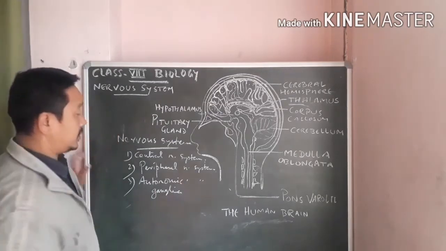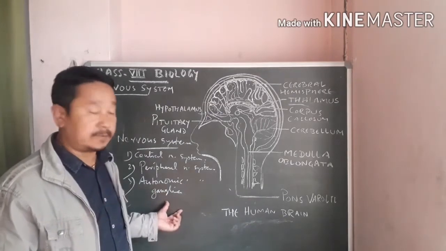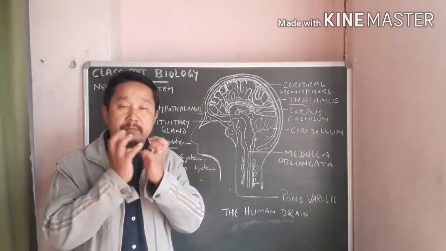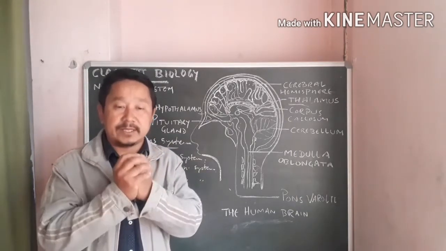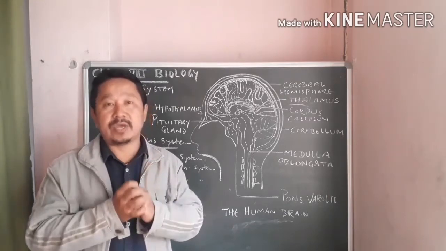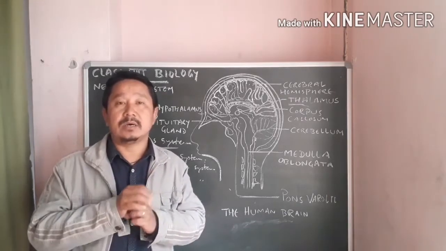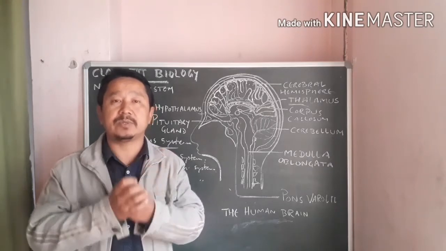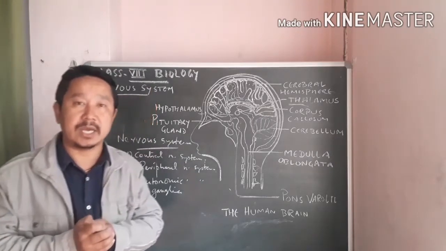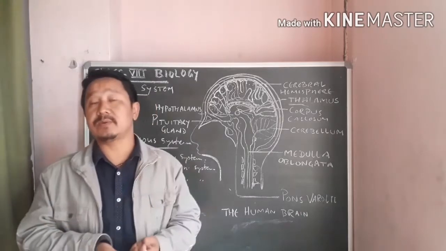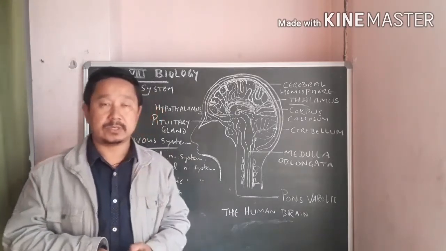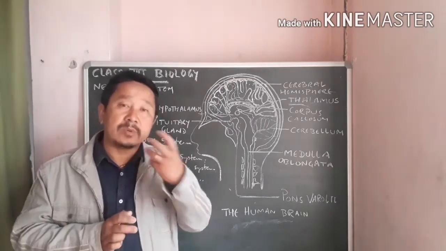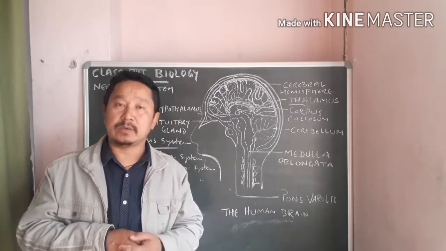Ganglia is the plural form of ganglion, which means a mass of nerve cells knurled together. That structure of a mass of nerve cells is called ganglia. That means a pair of chain of ganglia and nerves controlling the vital, involuntary activities of the body.